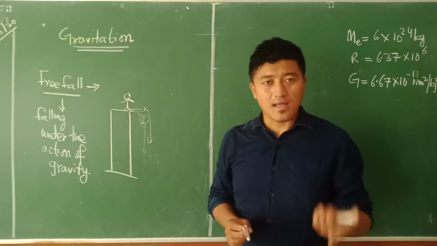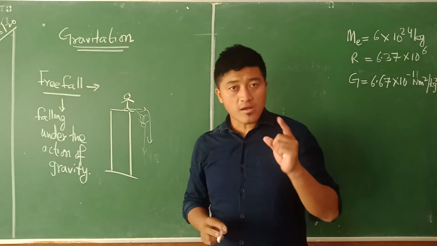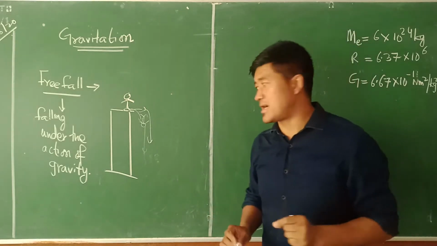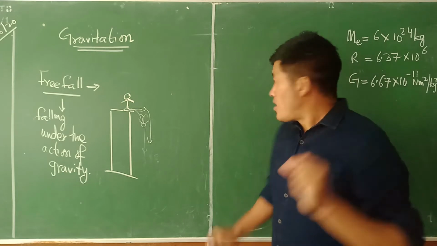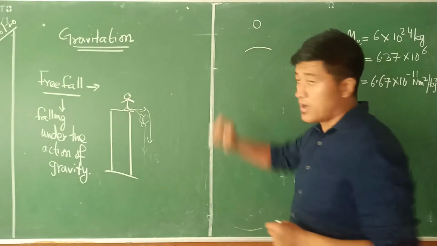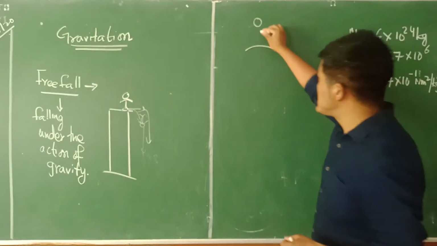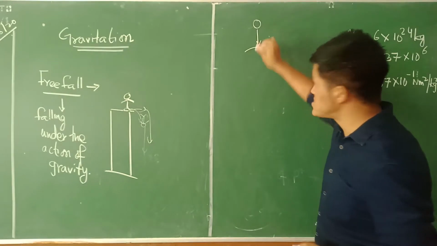Now, in the last class, we talked about the universal law of gravitation. According to that law, for example, here this is Earth, and between Earth and an apple, I have given an example of an apple and the Earth. Between these two, there is an attractive force which is moving downward.